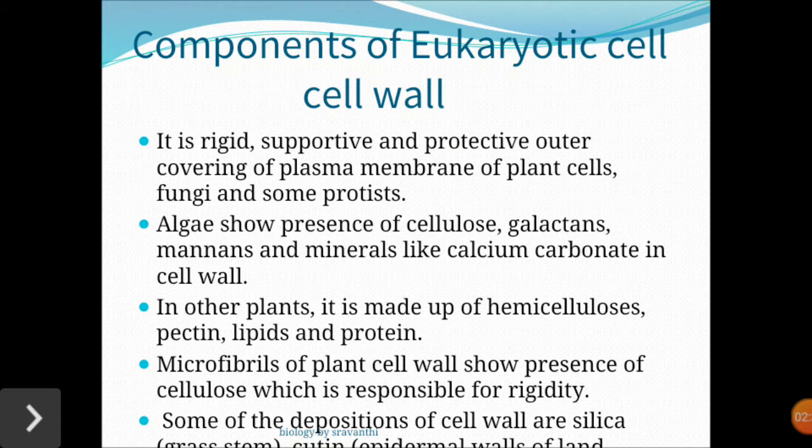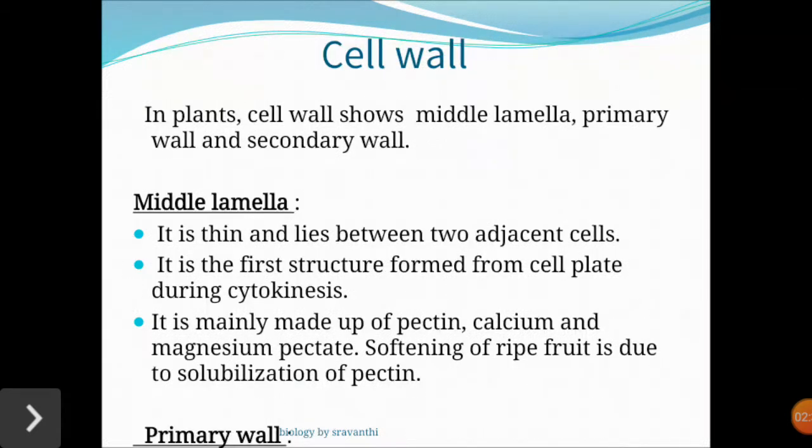In plants, this cell wall is made up of 3 layers. The first one is the middle lamella, the second one is the primary wall, the third one is the secondary wall. Coming to the middle lamella, it is thin and present between the two adjacent cells. It is the first structure formed from the cell plate during cytokinesis.